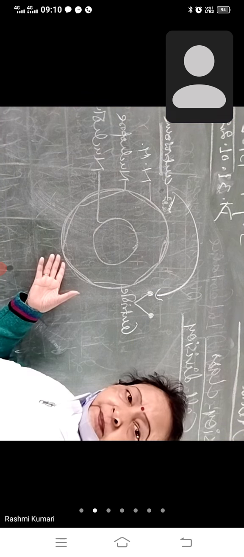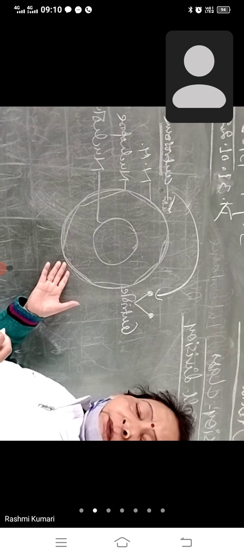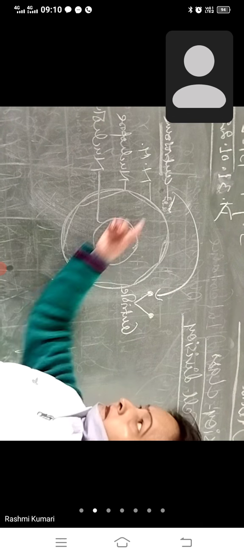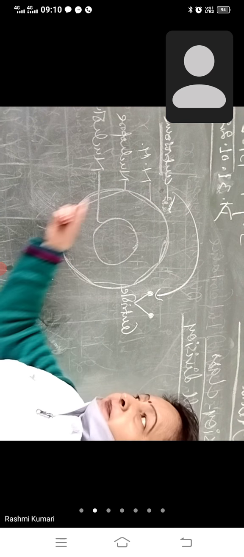ठीक है? एकदम डम के जैसा बैठे रहते हो, आंसर किया करो. What am I asking? This is the centrosome. It is present just outside the nuclear membrane.